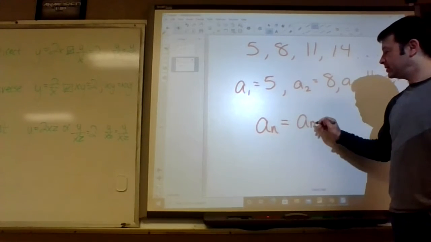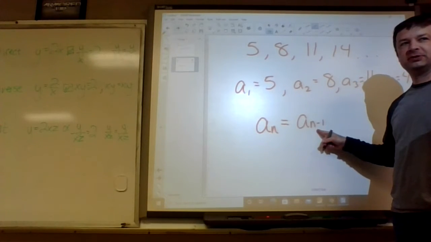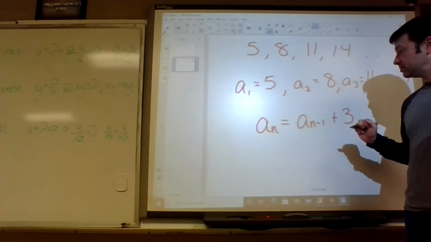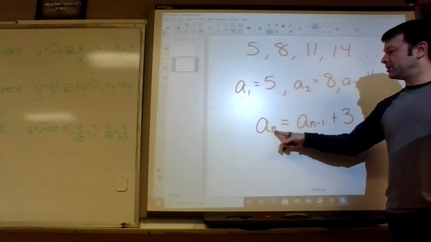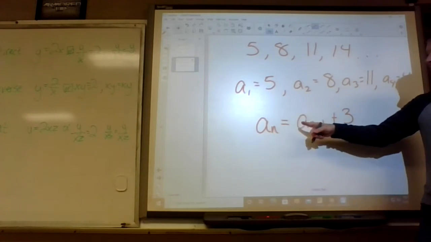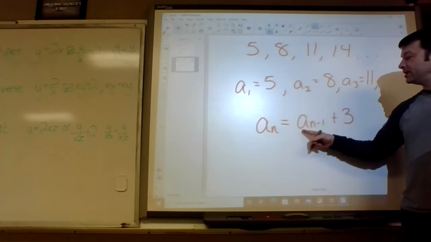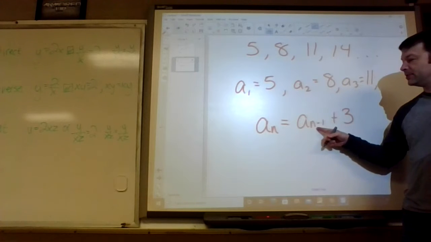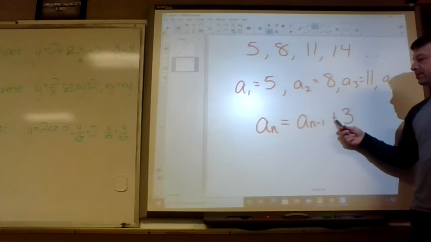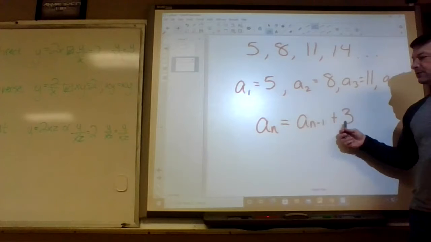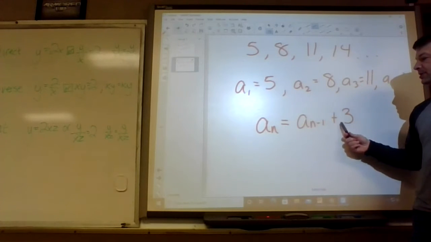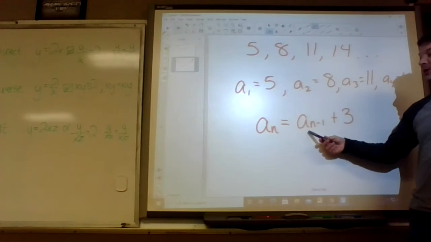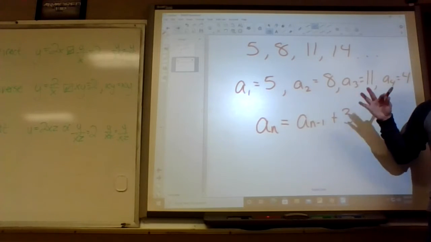Each term is the previous term plus 3. You guys see how I did that? I think you get it. Each term, this can represent any term, is the previous term. So if this is 3, this would be 3 minus 1, the second term. The third term is the second term plus 3, or the fourth term is the third term plus 3. So basically you always put a sub n equals a sub n minus 1 plus whatever you keep adding.